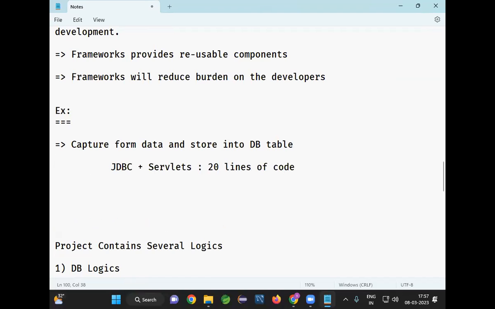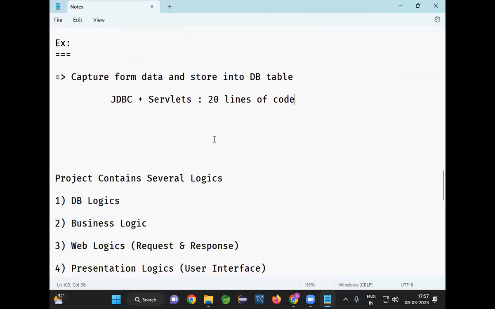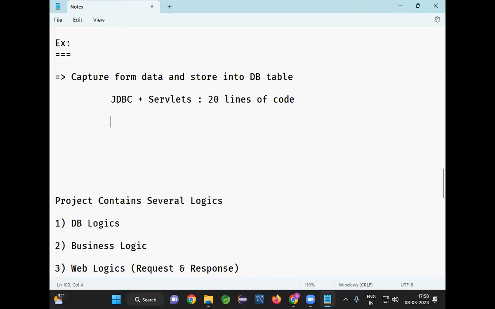I want to capture one student's form data: name, email, phone number, gender, course. Five fields are available. I want to capture the data from the form, perform the validations, and insert that record into the database table. To do that operation using JDBC and servlets, we are going to write 20 lines of code. The same requirement I can implement using Spring Framework by writing 5 lines of code. What about the remaining 15 lines?